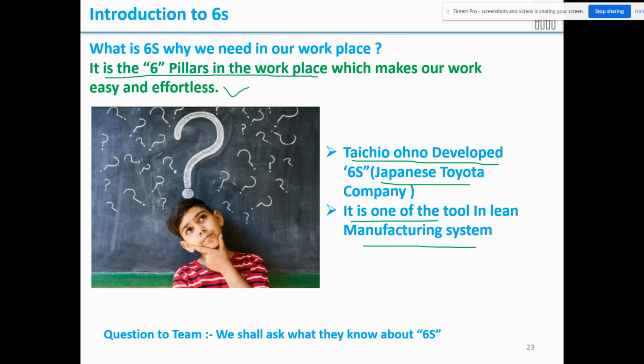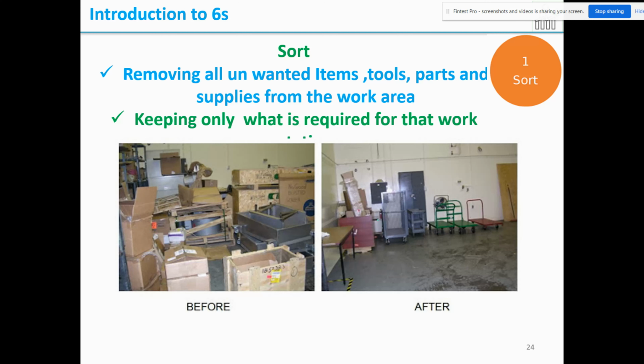Let us see what the first one is, sort. Sort is nothing but removing all the unwanted items in the workplace. In the example, before the workplace was like this and after it became like this. That means to perform the operations in the particular area, only these things are required. These are the unwanted items and they were removed. So that's about sort.